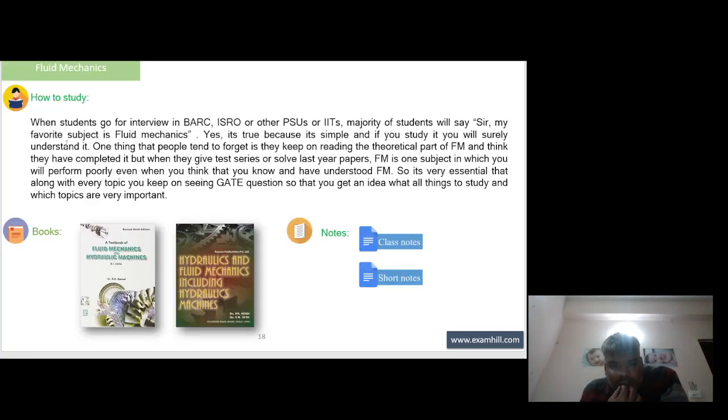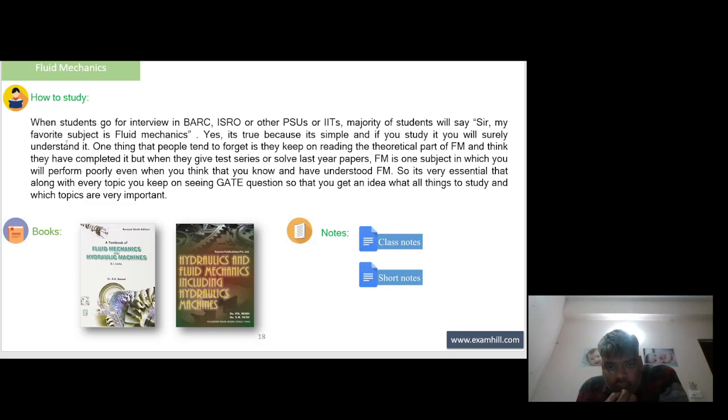Next subject is fluid mechanics, where how to study. When students go for interview in BARC, ISRO or other PSU or IIT, majority of students will say, "Sir, my favorite subject is fluid mechanics." Yes, it's true because it's simple and if you study it, you will surely understand it.